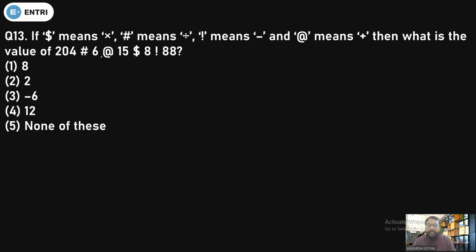Okay, so now let's see question number 13. If dollar means multiply, hash means divide, exclamation sign means minus, and at the rate means plus, then what is the value of this one? A mathematical operation, very easy. Just put the values. 204 hash means divide by 6, at the rate means plus 15, dollar means into 8, and exclamation means minus 88. First of all you have to solve the divide.